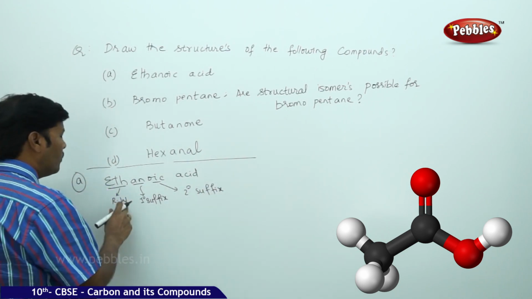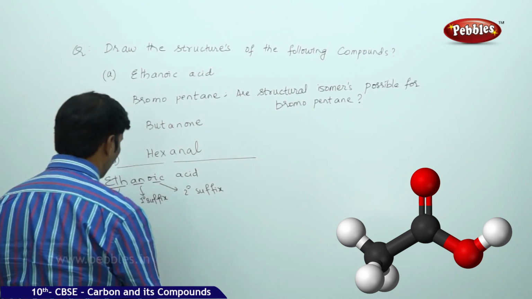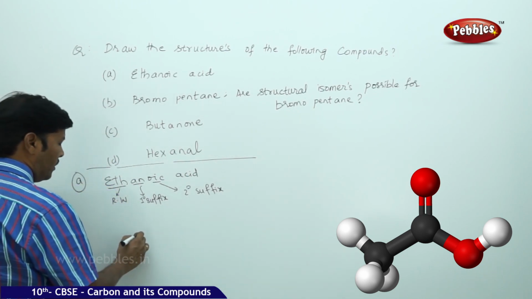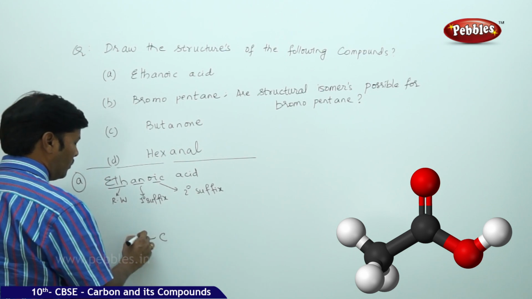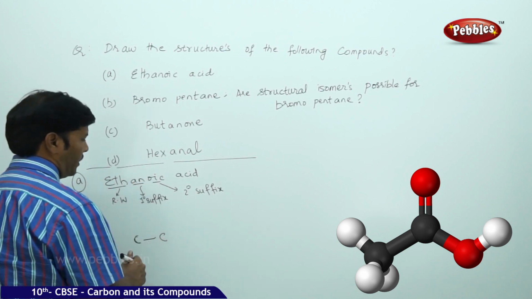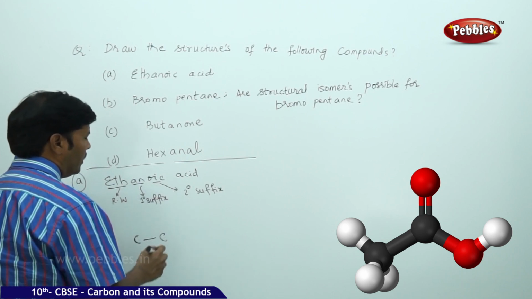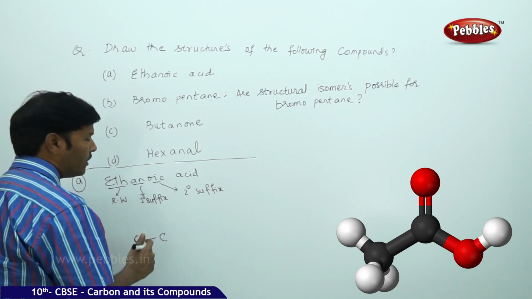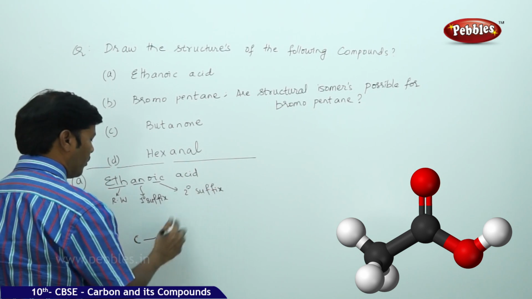Eth stands for two carbons, 1 and 2. Ane means all single bonds. Oic stands for the secondary suffix, carboxylic acid.